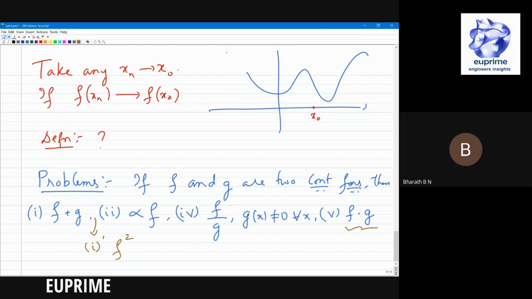See, first thing says f plus g is continuous. The second thing says that if a function is continuous, its square is continuous. Can you complete the proof now? Yes, sir. If f and g are continuous, minus g is also continuous because of alpha g. So now f minus g is continuous, and its whole square is continuous. What should I do? I should add then again alpha, right? Easy proof.